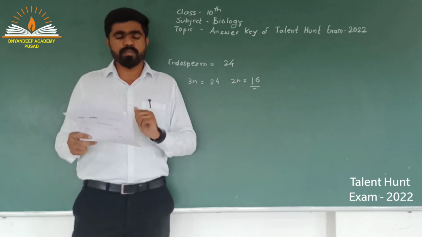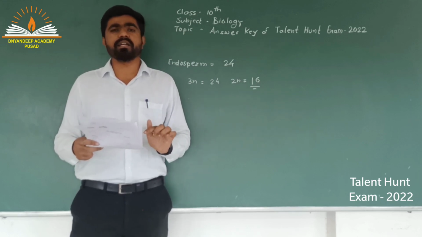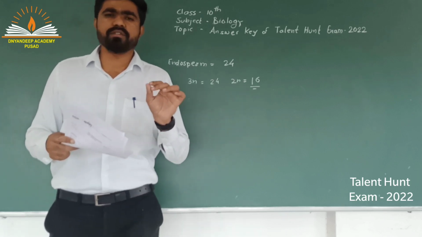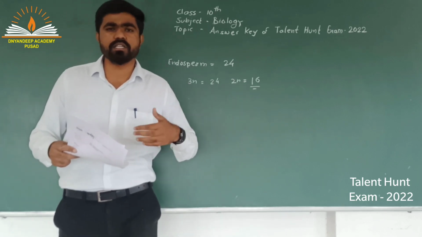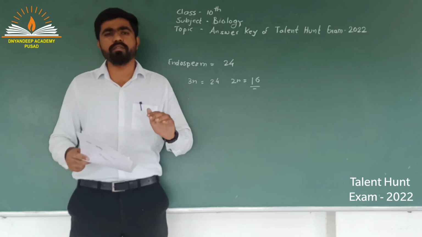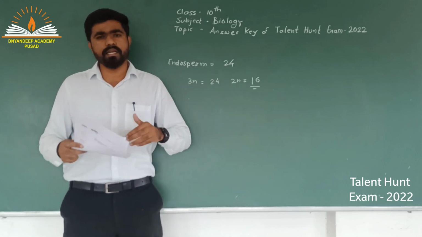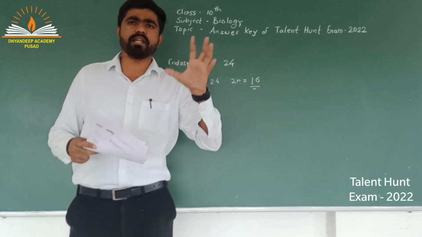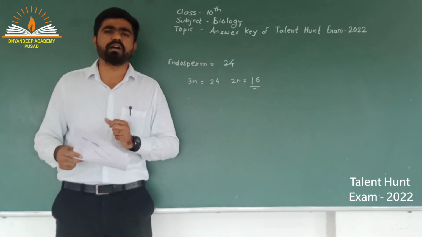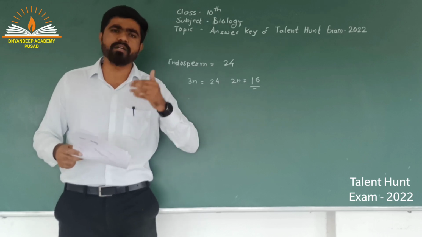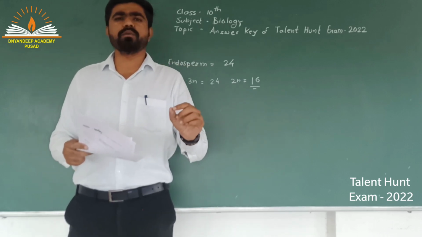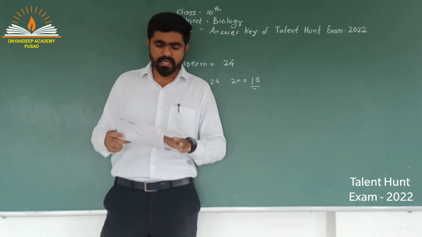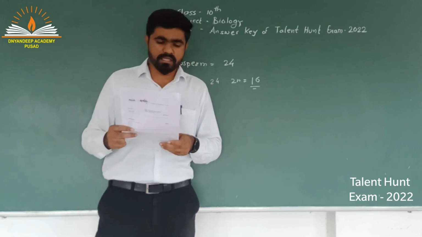Option C, corpus luteum, is the correct answer to this question, because the corpus luteum is formed after conversion of the ruptured Graafian follicle. Whatever remaining cells of the Graafian follicle are transformed into the corpus luteum, and the corpus luteum starts secretion of a hormone called progesterone. Okay, so the correct answer here is option C.